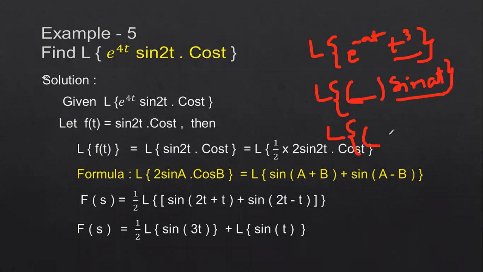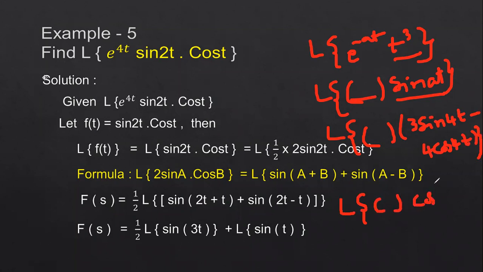Next we have seen e power minus at or plus at into two trigonometric terms, 3 sin 4t minus 4 cos 4t, something like that. The next problem is the Laplace transform of e power minus 8t into cos square t. Then the next problem is the Laplace transform of e power 4t into sin 2t into cos t. Here the term is different.